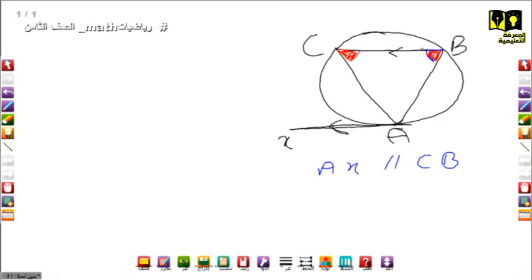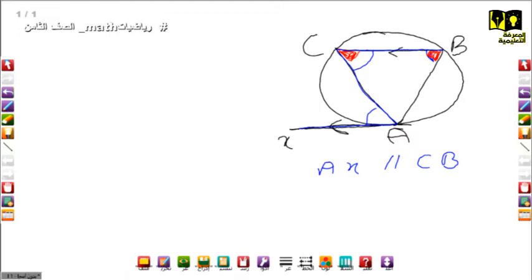And there is the letter Z here. In the kind of angles between lines, there is the letter Z, but it is the opposite of it. So this angle and this one, we know from before, we call them alternate angles.